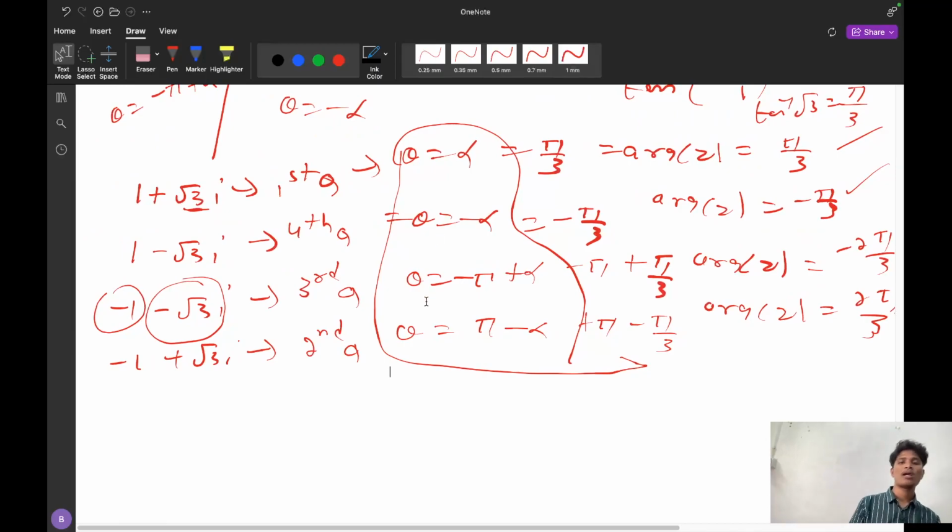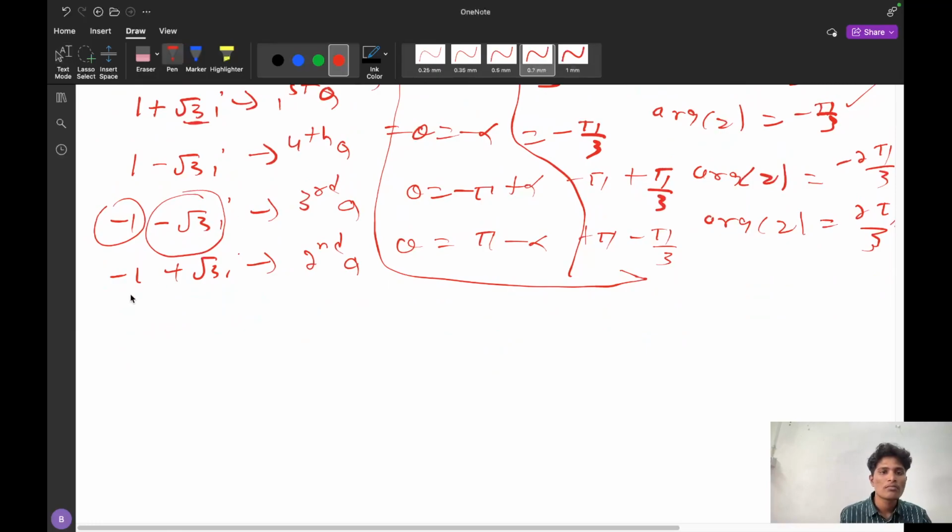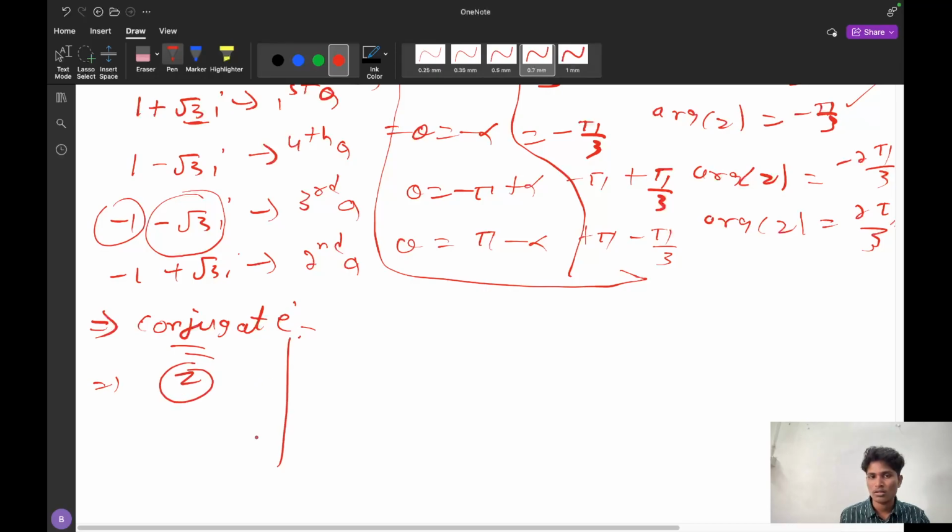This is the argument, and I have discussed the argument and I have discussed the modulus. Now comes the important one, that is conjugate. What is a conjugate? Suppose z is a complex number which is represented here, z.